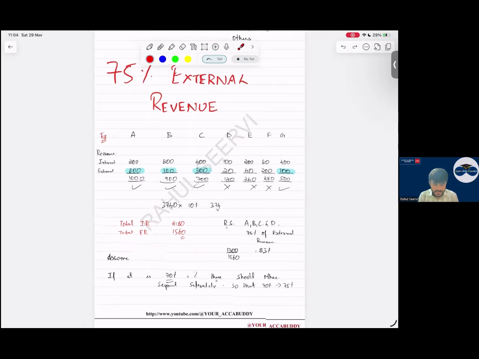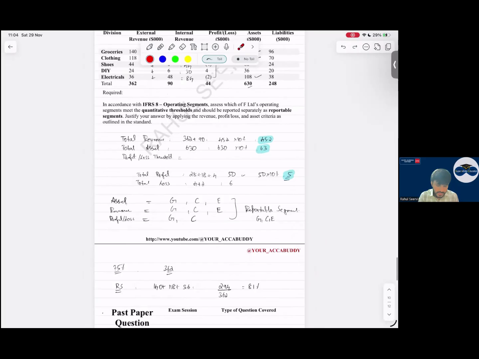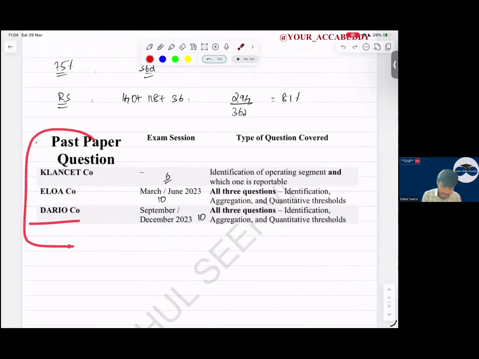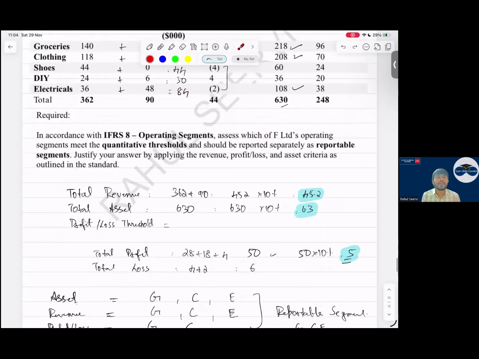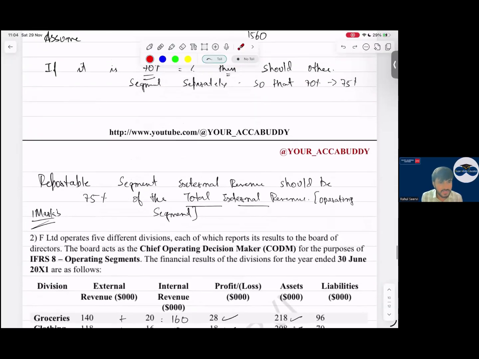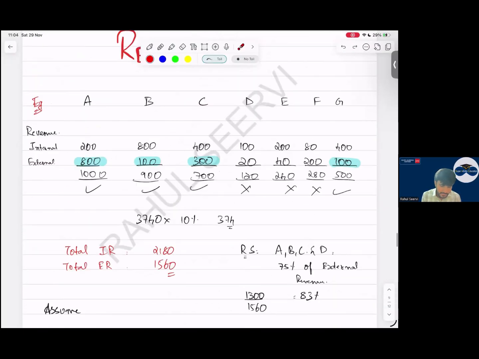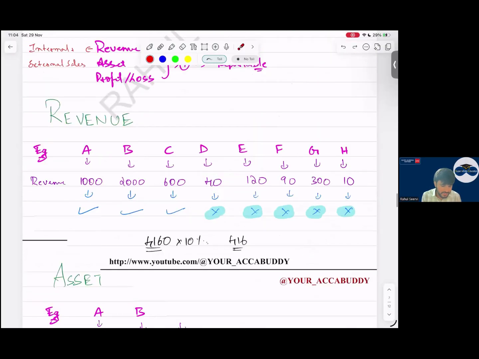Yes, sir. So with this it is also done. Then the past papers which are important, we have already done. Dario and all these classes, we have done everything in our class. So with this, your IFRS 8 revision is done. There are three types of question. Focus on that bit. Other than this, nothing. Yes, sir. So with this IFRS 8 is also done.